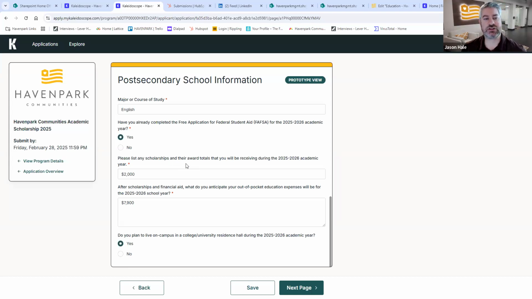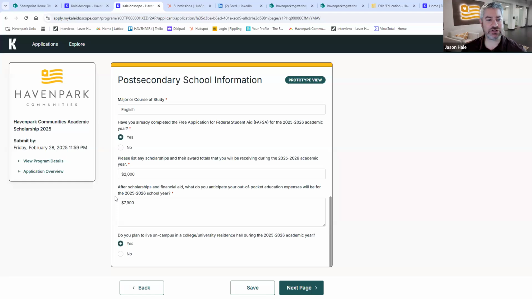Please list any scholarships and their award totals that you will be receiving during the 2025-2026 academic year. So if you know already, if you're a high school student and maybe you qualified for a local scholarship, or if you're a current college or university student and you have an annual scholarship that you receive, you'll indicate that here.